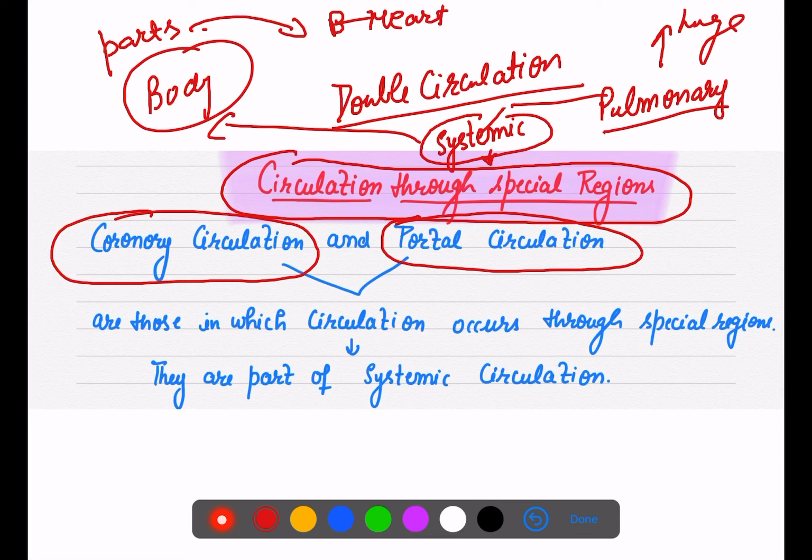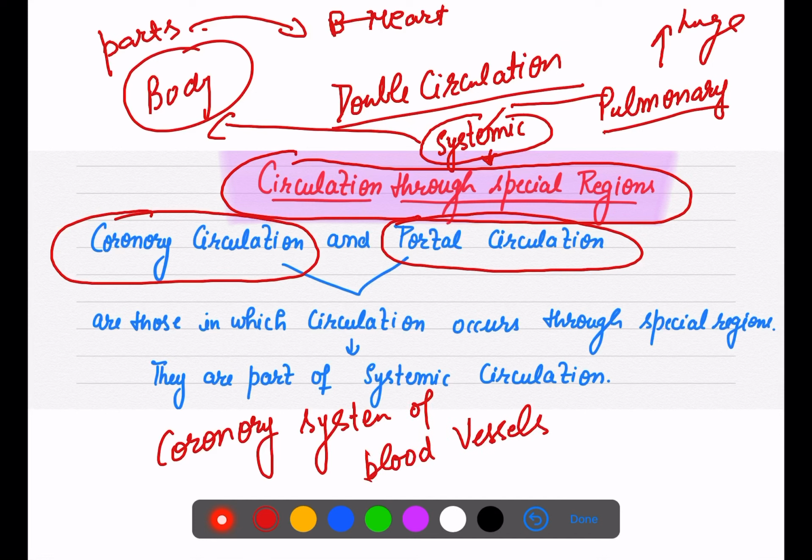This is the work of the systemic circulation, because it is that circulation which is bringing the blood to and from body parts, that is systemic. Now systemic circulation has some special coronary system of blood vessels. ये जो आपका systemic circulation है, इसके पास एक coronary system है of blood vessels which also help in circulation, right? So that we have to discuss here.